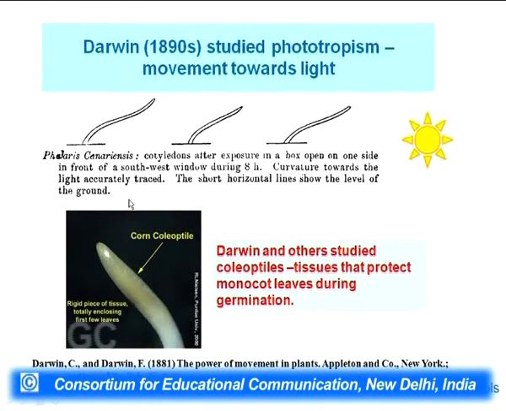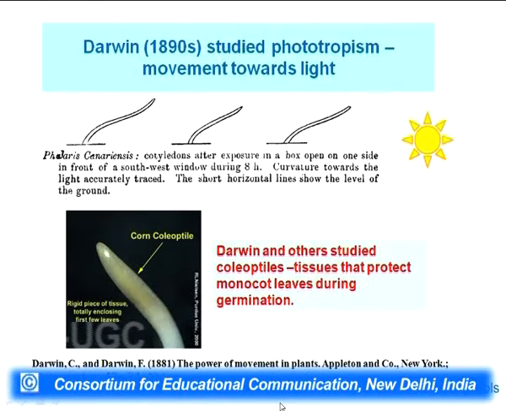And look at this experiment which was carried out in 1880 by no other than the great Darwin. The experiment was with a canary coleoptile, and it is a very simple experiment: if you have a light on one side, then the canary coleoptile bends towards the light. It is a very simple observation that light can dictate the growth of the coleoptile, and Darwin and many others studied that.